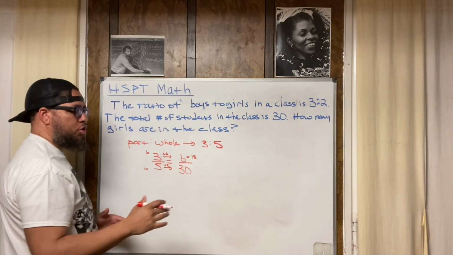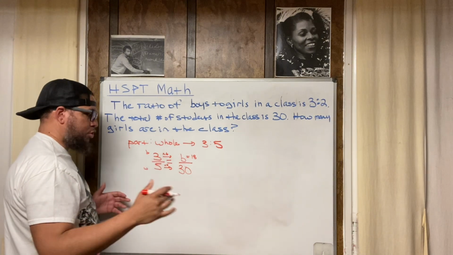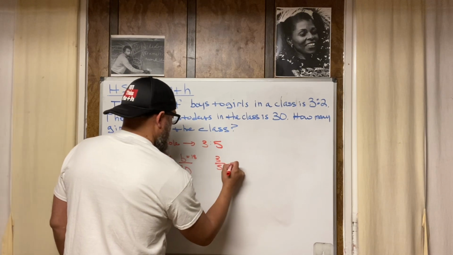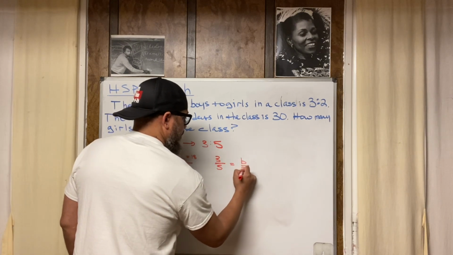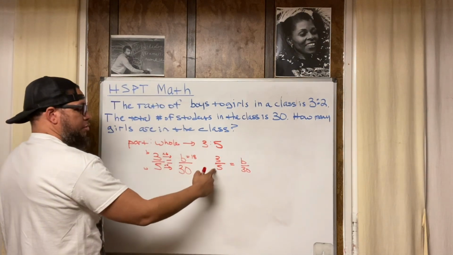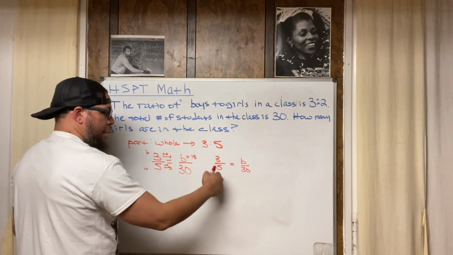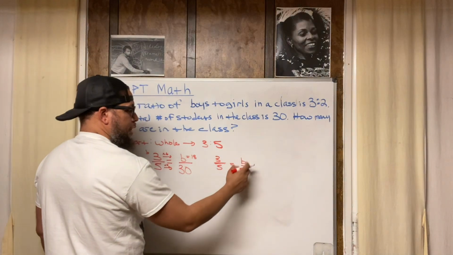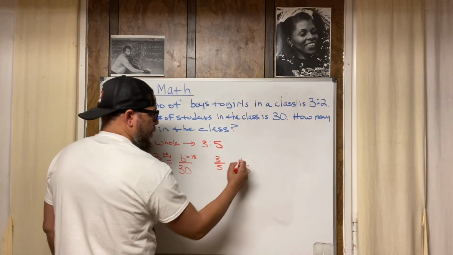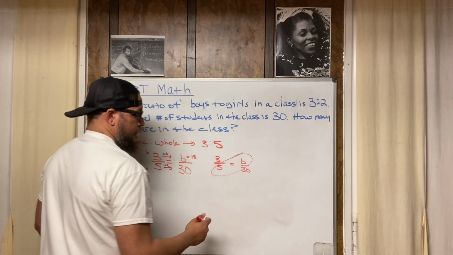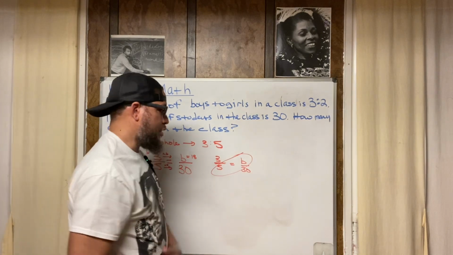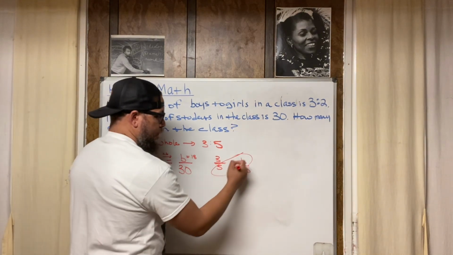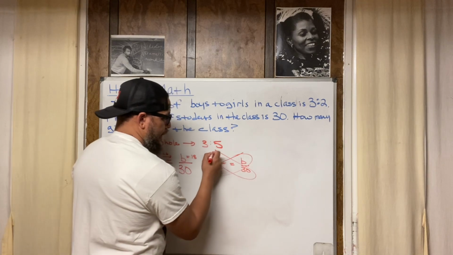But what if I did it in a more traditional algebraic way? Let me rewrite it. 3/5 is equal to B over 30. So 3 out of 5, the number of boys out of a group of 5 students, is equal to the number of boys out of 30 students, right? What if I did the Malcolm X method? So I got my Malcolm X t-shirt on. I call this the Malcolm X method. Textbooks call it the cross product property. Multiply diagonally like that, multiply diagonally like that.